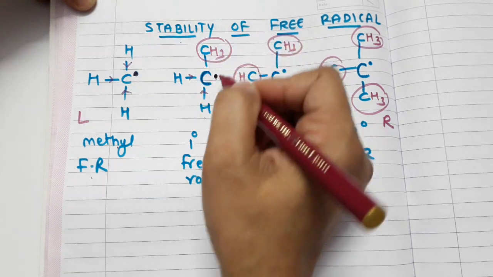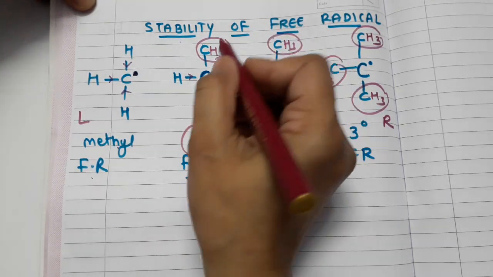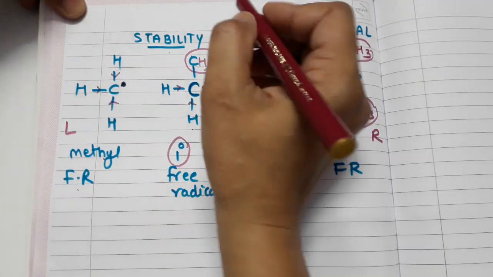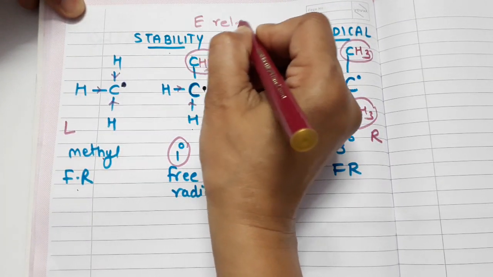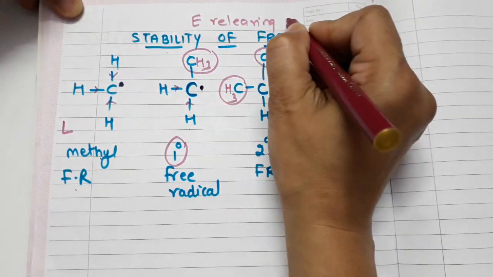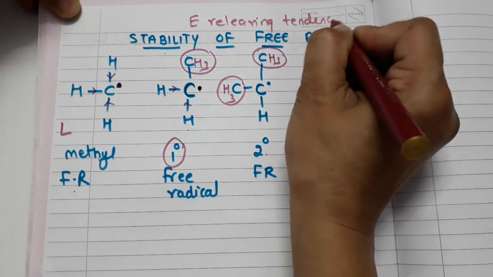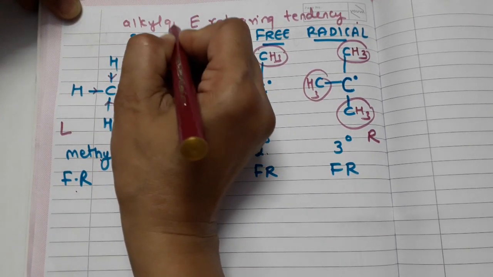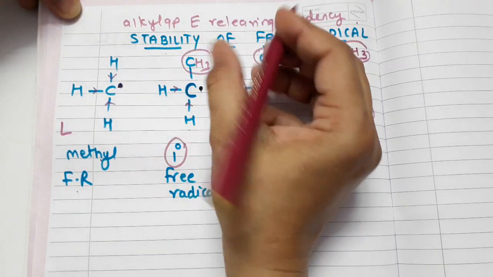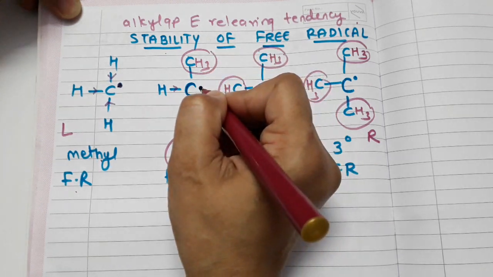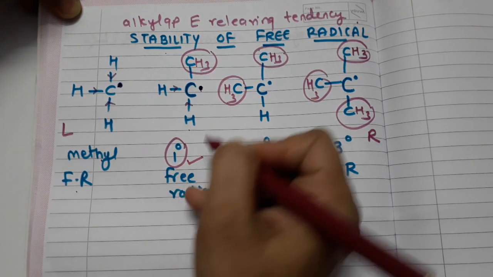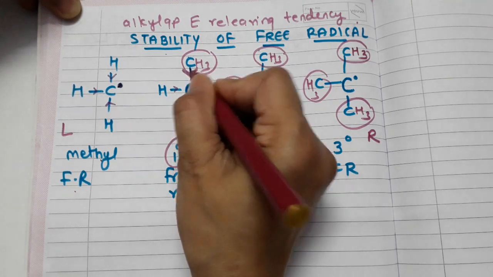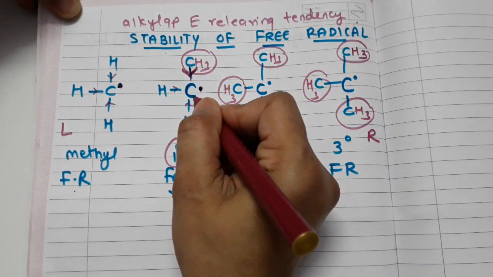But in case of this primary free radical, we have a CH3 group which has electron releasing tendency. Please note, alkyl groups have electron releasing tendency. They release electron. So it means in the free radical there is one methyl group which is providing electron density towards this carbon atom.